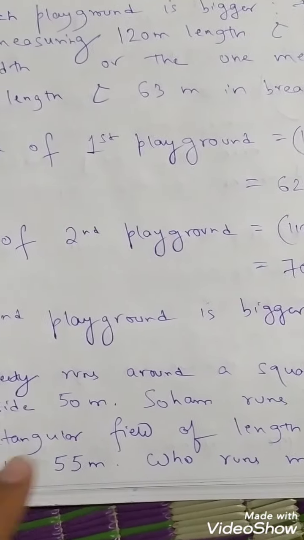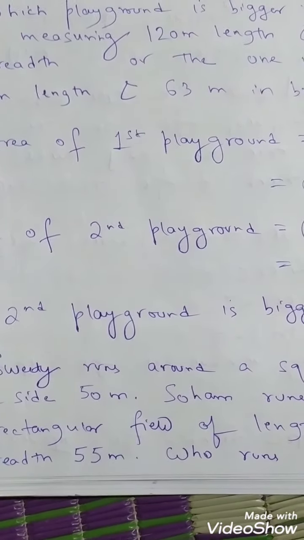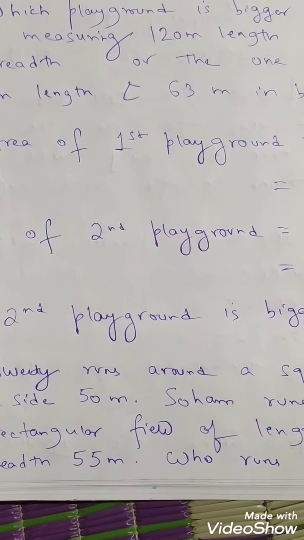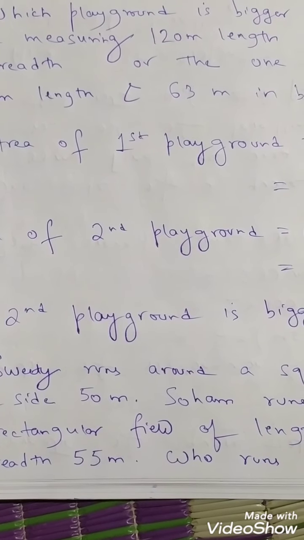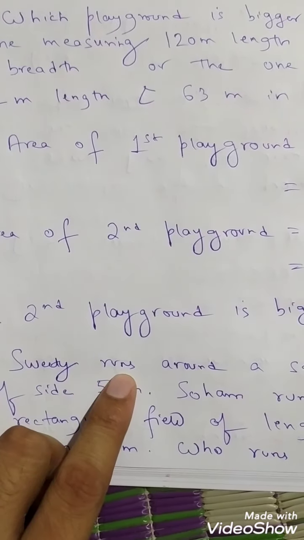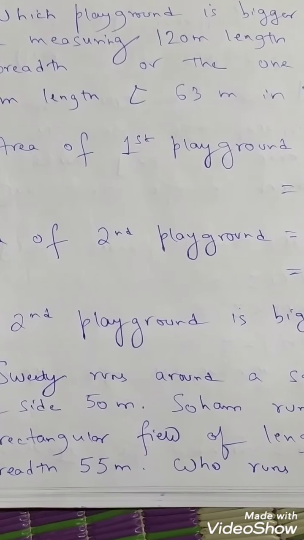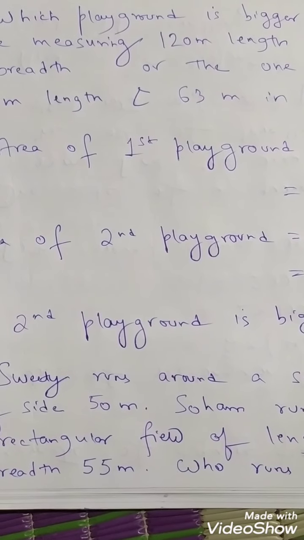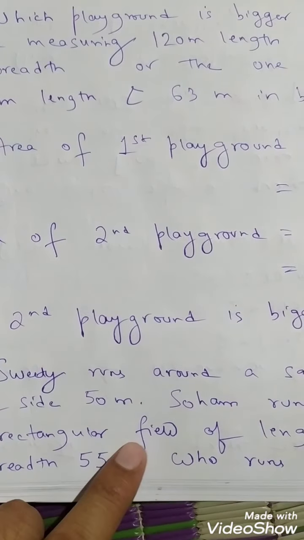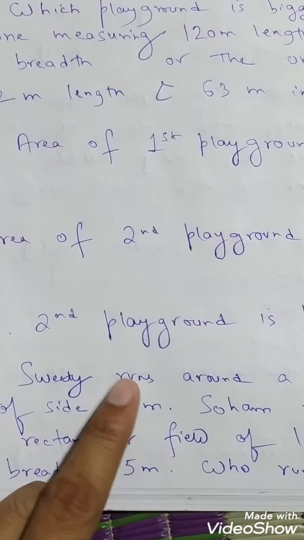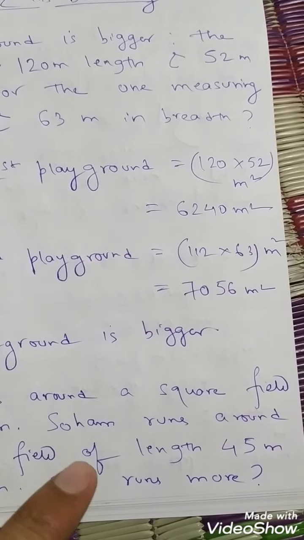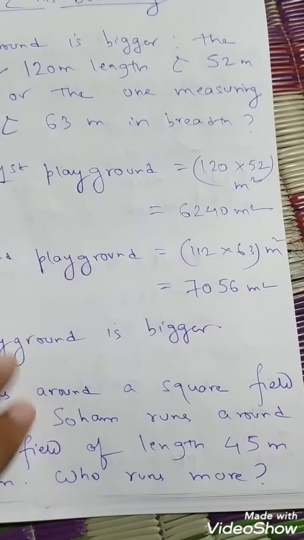Now see, running, walking, jogging, if these terms are there, fencing, if these terms are there, you have to find the perimeter. Again, I am telling, running, walking around the field, jogging around the field, or fencing, if these terms are there, you have to find the perimeter. Remember this. So here, running is given. Both Sweetie and Soham are running. So who runs more? That means in this case, you have to find out the perimeter. So let's see.